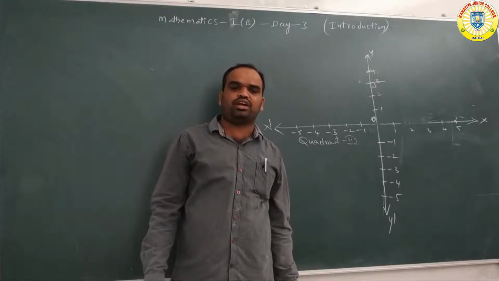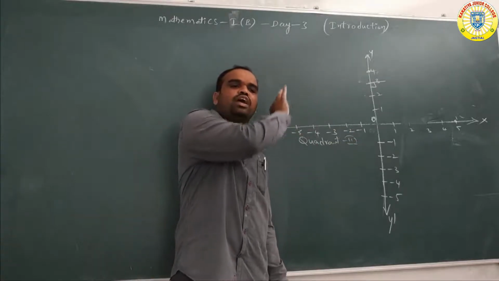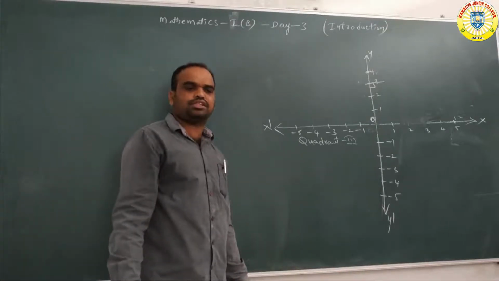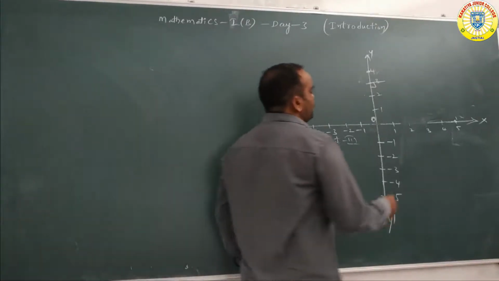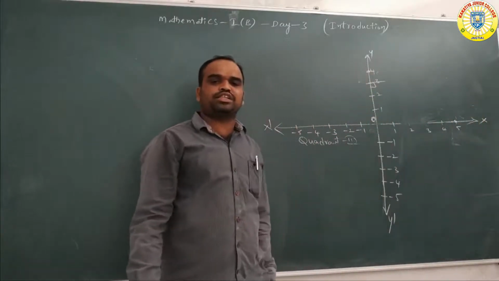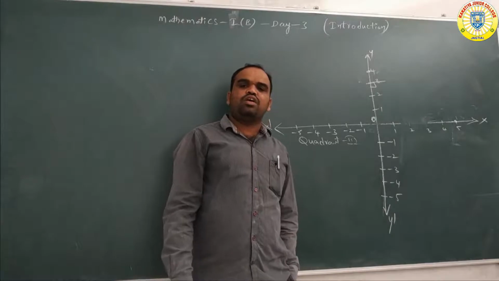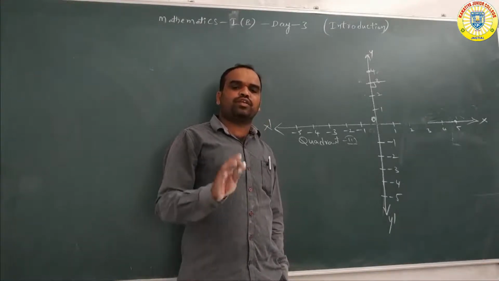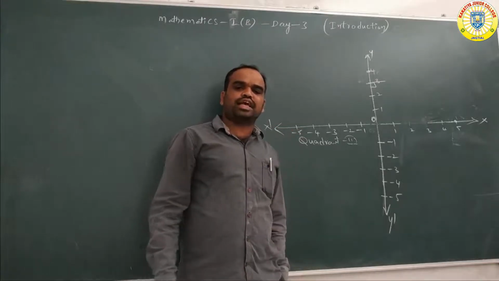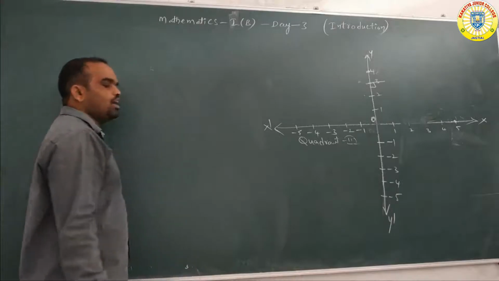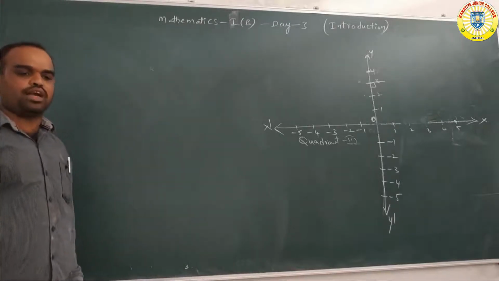Always remember that x coordinate denotes the perpendicular distance from the point to the y axis. Y coordinate denotes the perpendicular distance from the point to the x axis.